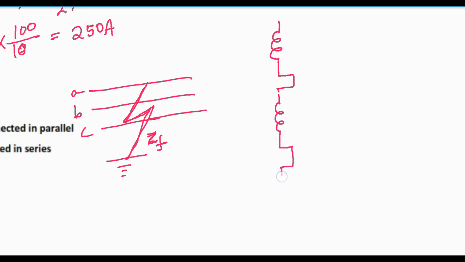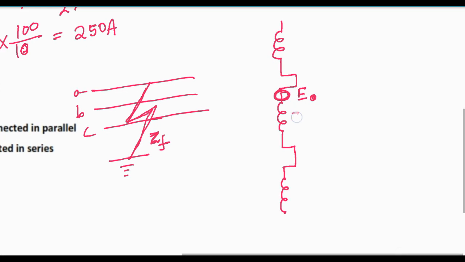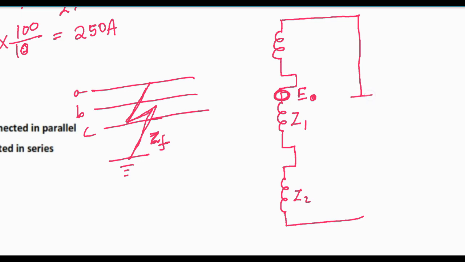This one is the reactances, and here this will be voltage E naught, and this one is Z1, this one is Z2, and this one is 3ZF, and this one is Z0.